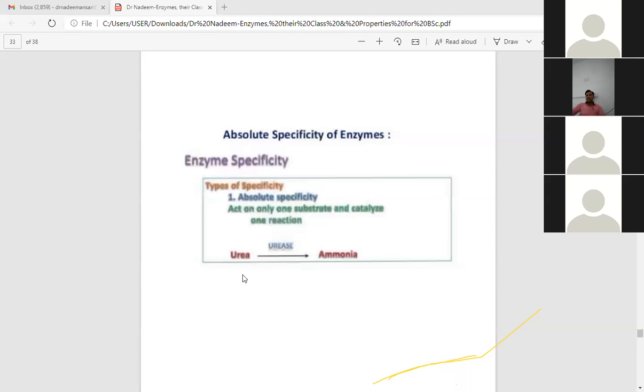These examples clearly show the absolute specificity of enzymes. It acts on only one substrate and catalyzes one reaction, like urease. It converts urea into ammonia. It can't convert any other substrate. It is restricted only to urea. This urease enzyme converts urea into ammonia.